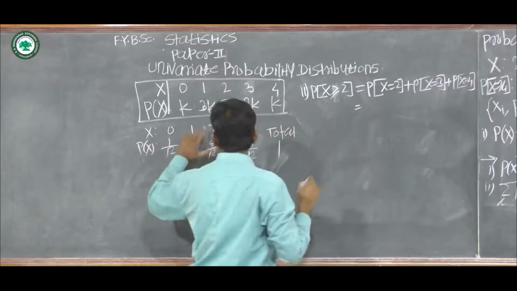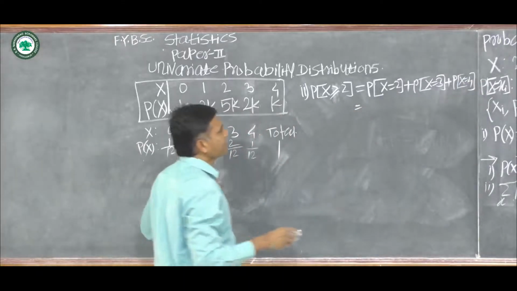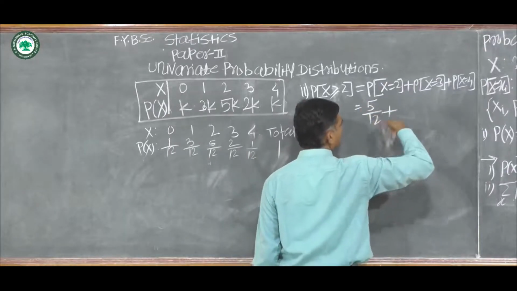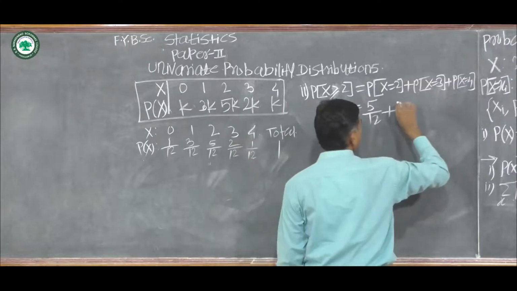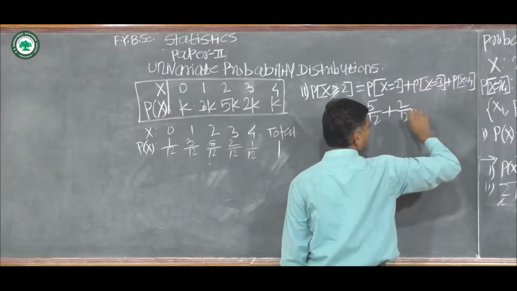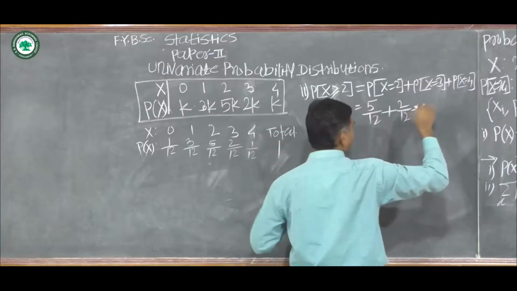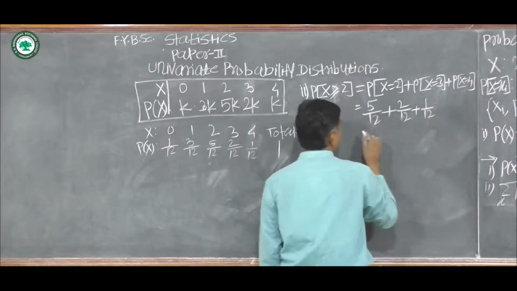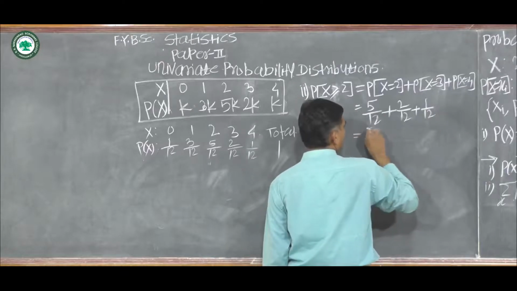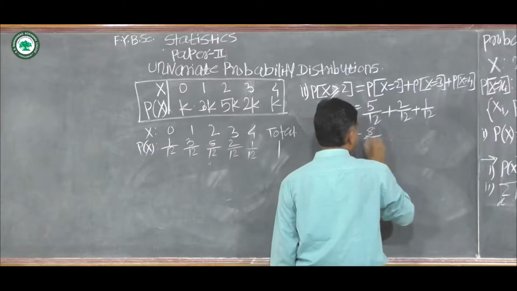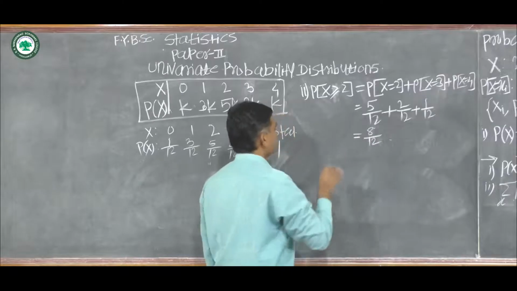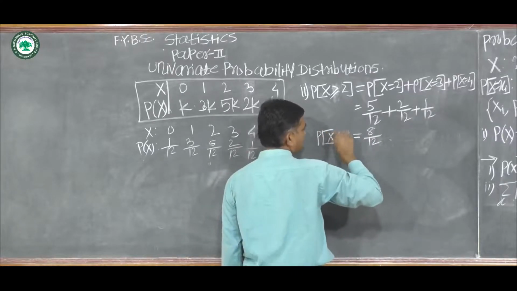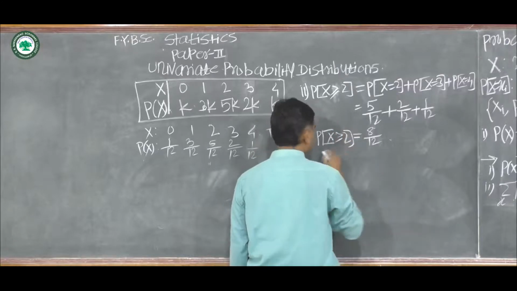At x equal to 2, probability is 5 by 12, plus at x equal to 3, probability is 2 by 12, and at x equal to 4, probability is 1 upon 12, which is equal to 8 upon 12, the required probability, that is probability of x greater than or equal to 2.